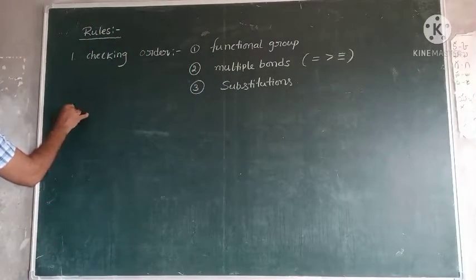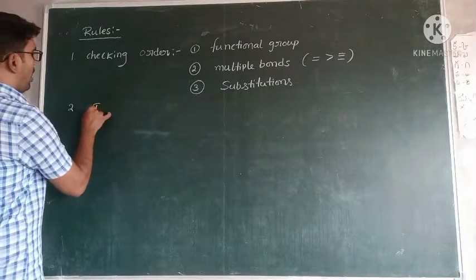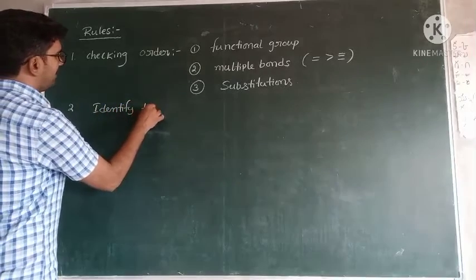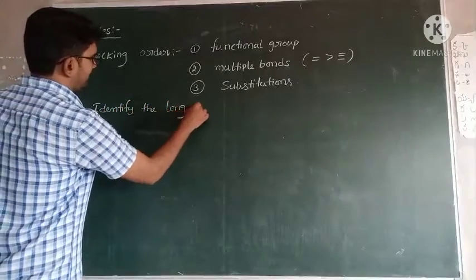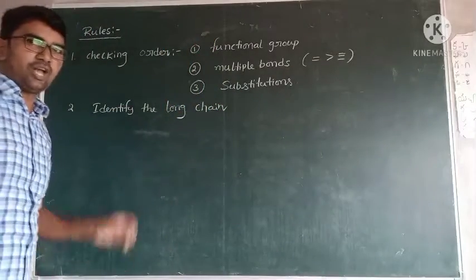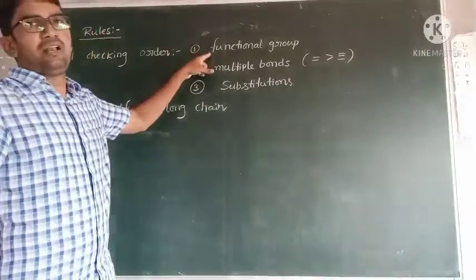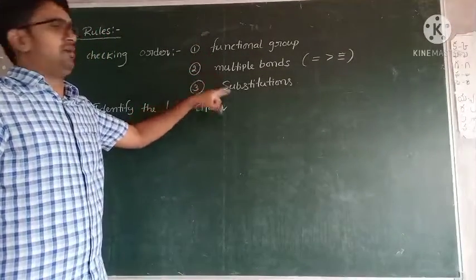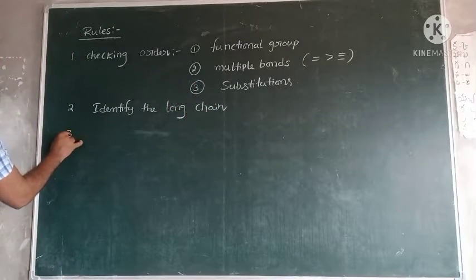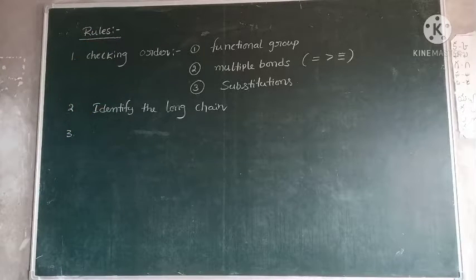Second one, identify the long chain, including these three. In that long chain must be contained the functional group, if present, or the multiple bond or substitution. Okay, third one. So checking is completed, long chain identification completed.